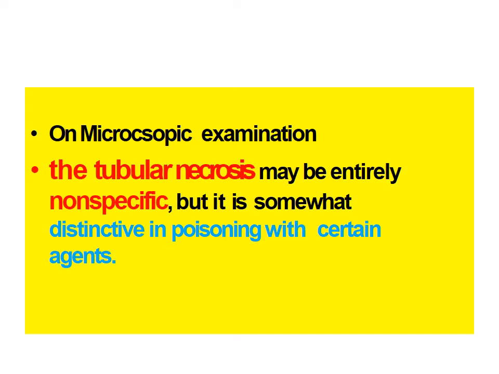On microscopic examination, the tubular necrosis may be entirely nonspecific, but it is somewhat distinctive in poisoning with certain agents.